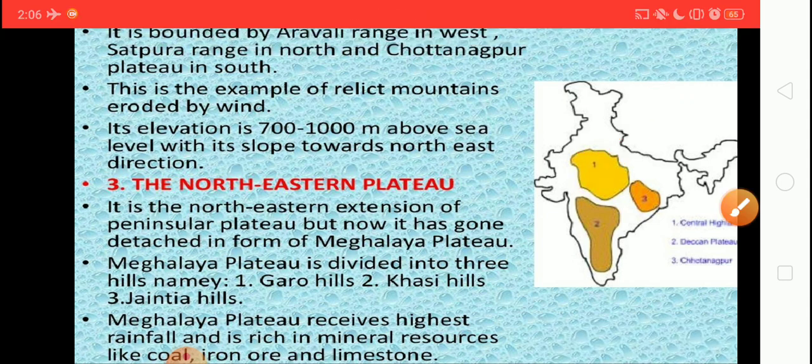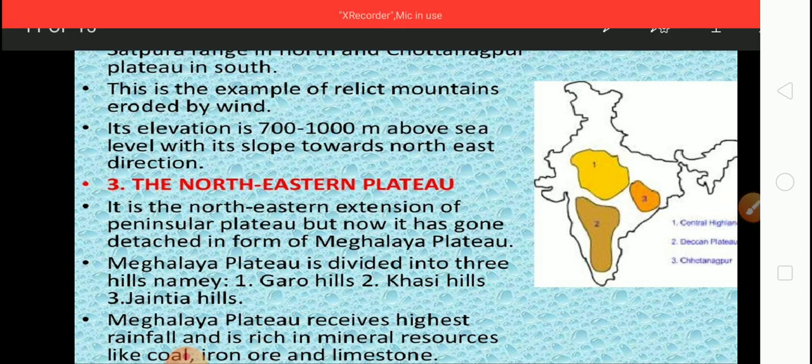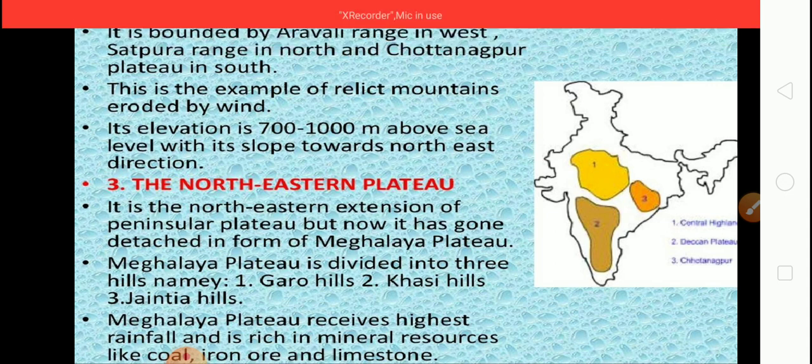This is an example of relict mountains eroded by wind. Its elevation is 700 to 1000 meters above sea level, with its slope towards the northeast direction. So this is all about Central Highlands.